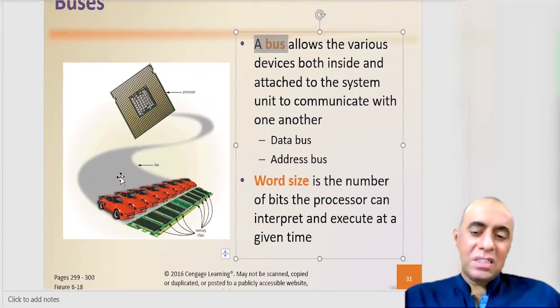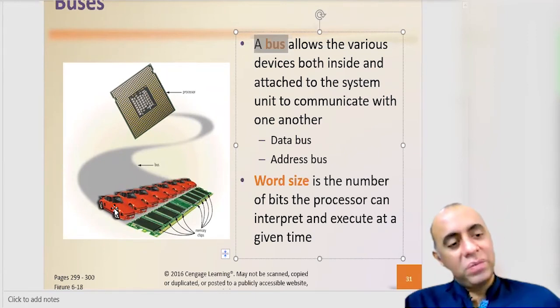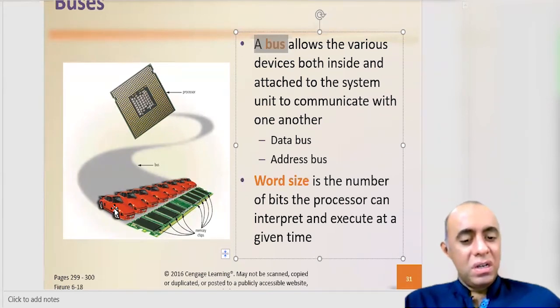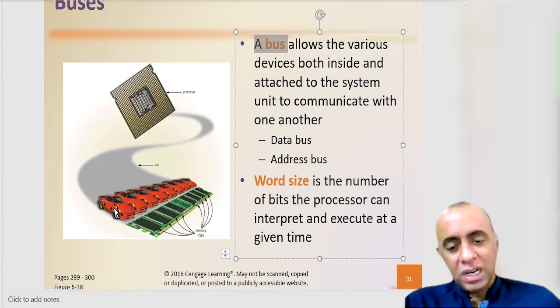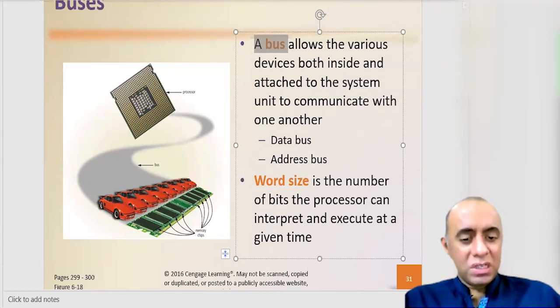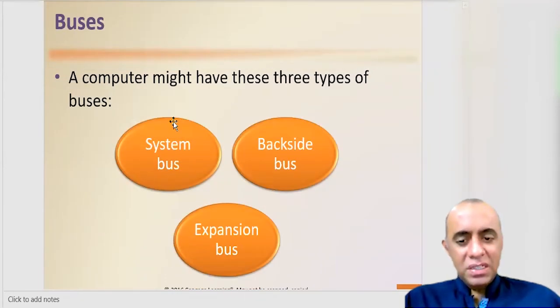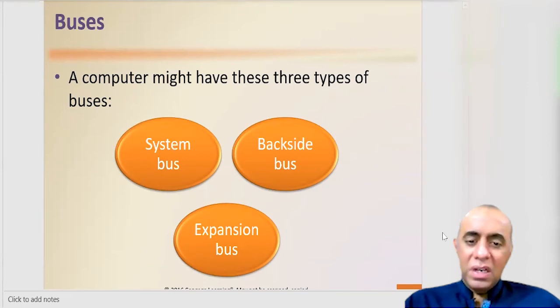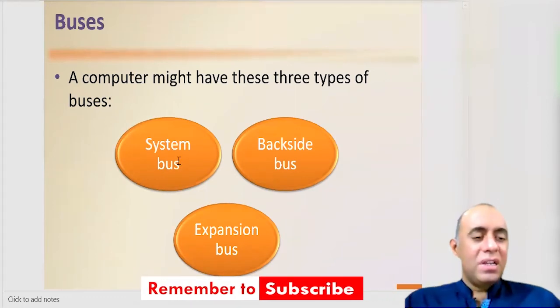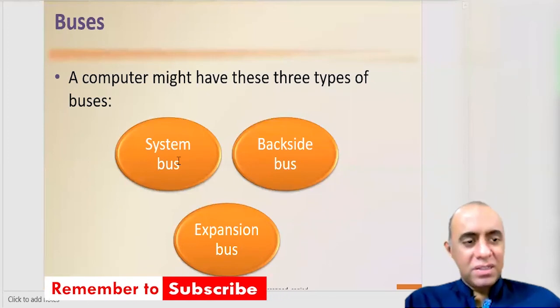The number of wires, like these parallel cars, used to be 32 in systems which came to us between the 1990s and up to the mid to late 2000s. But then we switched to 64-lane motorways inside our computers, so now we have 64-bit computers, right? And then there are some other types of buses, like the system bus, backside bus, expansion bus. I'm going to skip this one because it's really too much. We don't need to go into this much detail. But these are different types of motorways, you can say, which are installed between different types of devices. So that's why